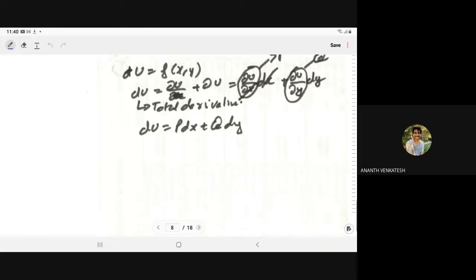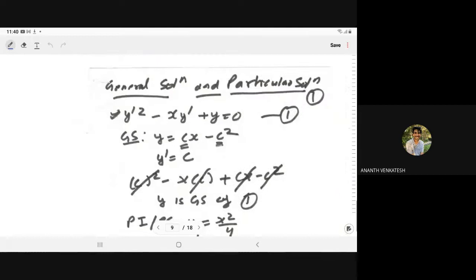So this we have seen. Now, what is the general solution and the particular solution? Let us revise again. If the given differential equation is (y')² − xy' + y = 0, then the general solution will be y = cx − c².